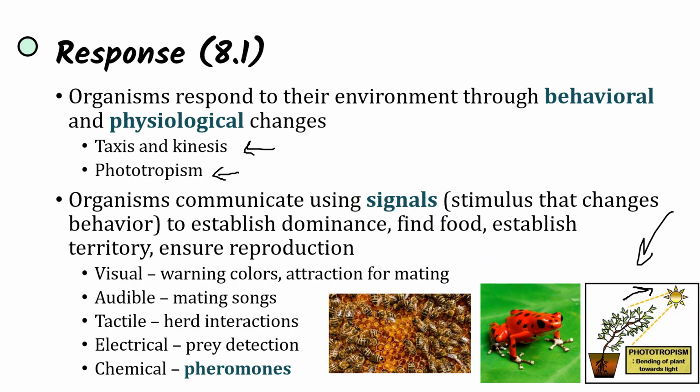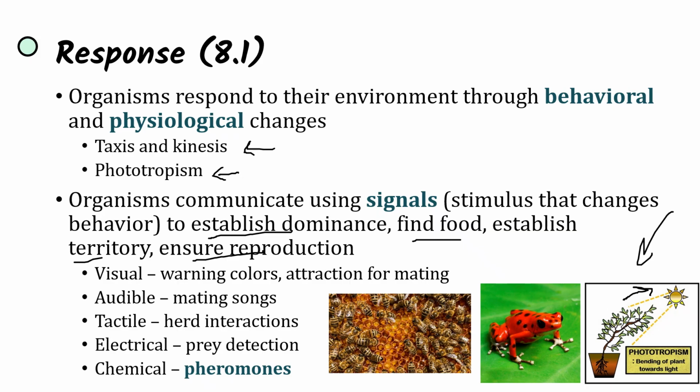And organisms communicate using signals, and there are responses to these signals, and signals are stimuli that change behavior. These signals are used to establish dominance, to find food, to establish territory, and ensure reproduction. So this communication happens in order to figure out who is the head of the pack, in order to get the resources needed to survive and reproduce.